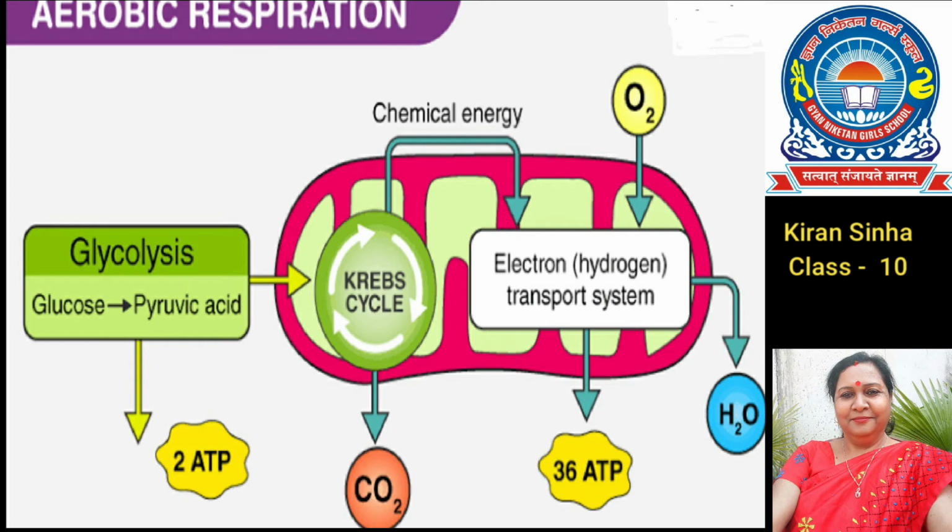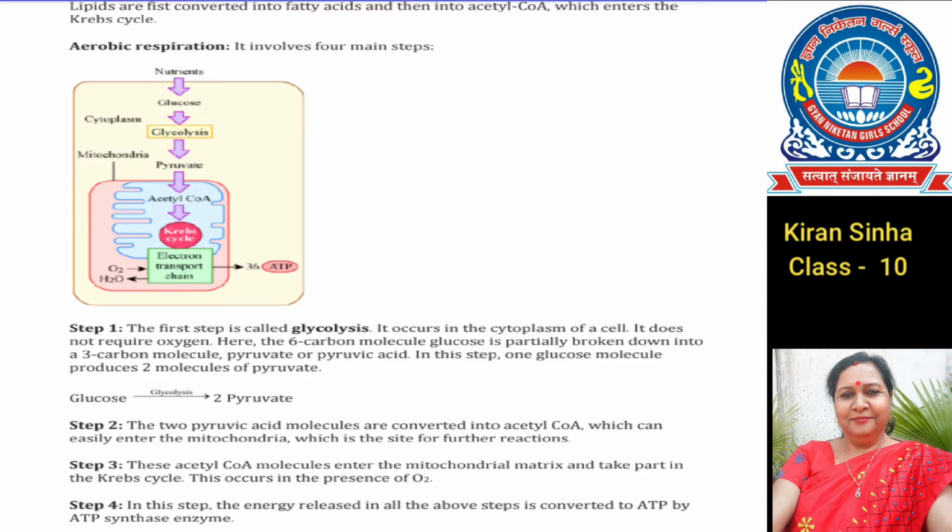In the second step, the 2 pyruvate molecules, 3-carbon molecules, are converted into acetyl coenzyme A, which can easily enter the mitochondria, which is the site for cellular respiration. The acetyl coenzyme A molecule enters the mitochondrial matrix and takes part in the Krebs cycle. This occurs in the presence of O2.